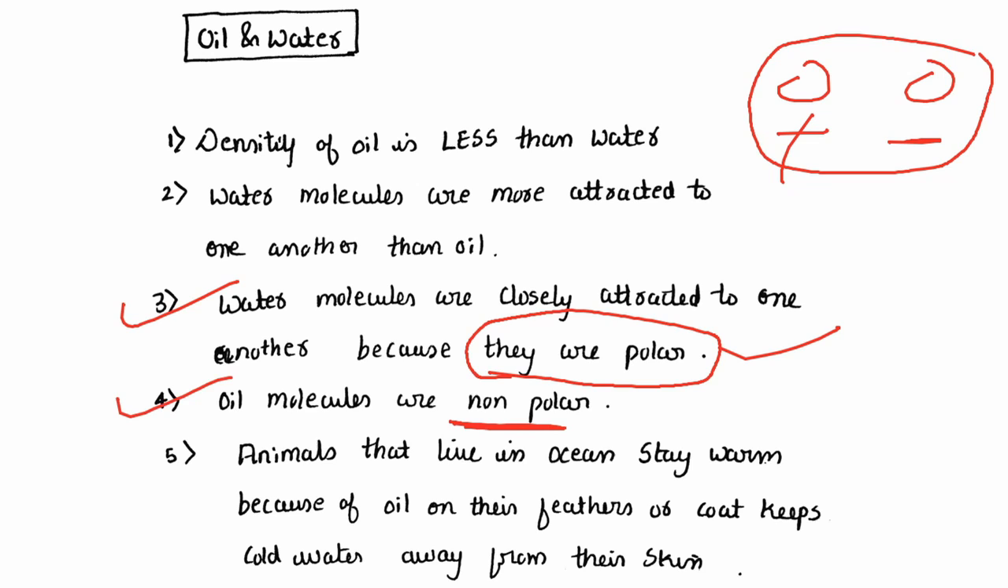Oil molecules are non-polar. Animals that live in oceans stay warm because oil is present on their feathers. This oil will help them to stay away from cold. The oil on the feathers of animals in the cold region will help them to stay warm.